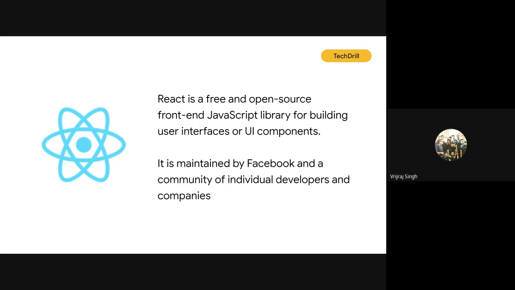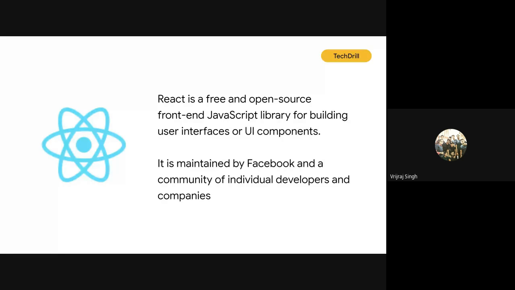Among front end technologies, we have frameworks as well as libraries. Earlier we talked about Vue.js. Vue.js is a JavaScript framework, as is Angular. A framework is an entire complete solution, within which you can create complete web applications. But React is a JavaScript library. This is the main difference between Angular, React, and Vue: Angular and Vue are JavaScript frameworks, and React is a JavaScript library.